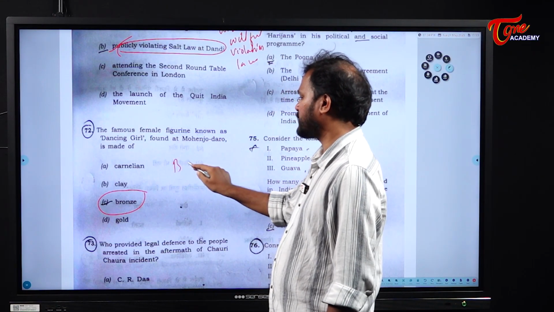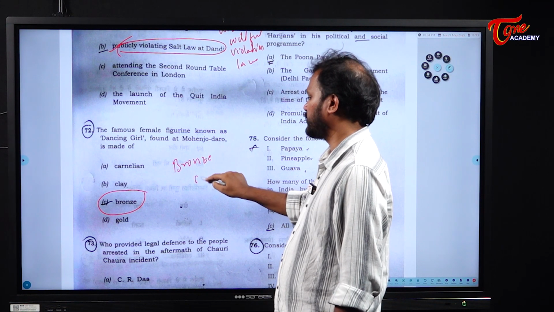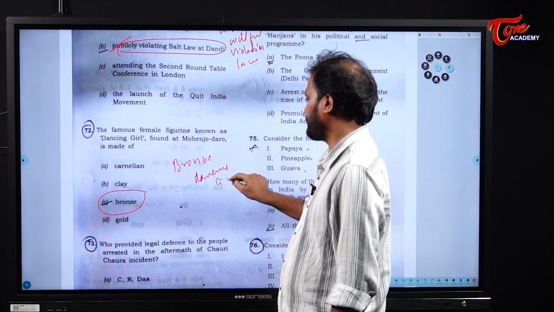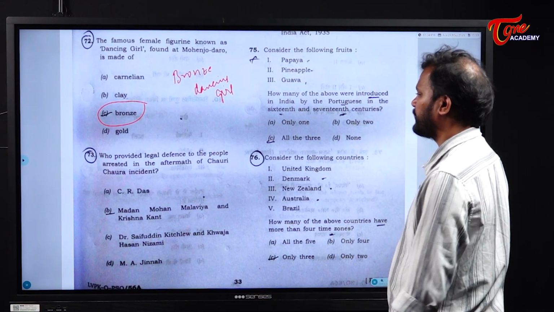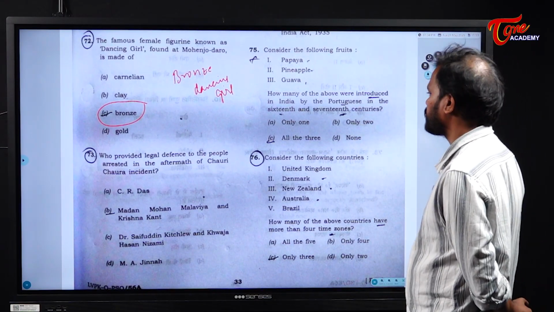It is called Bronze Dancing Girl. Bronze Dancing Girl. This is the direct question. Okay. Next. Who provided legal defense to the people arrested in the aftermath of Chauri Chaura incident?